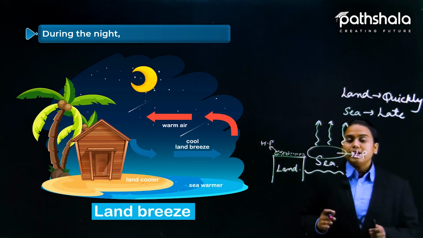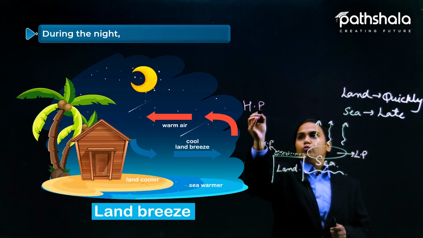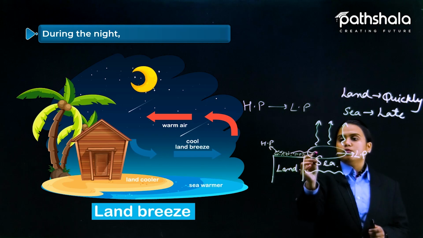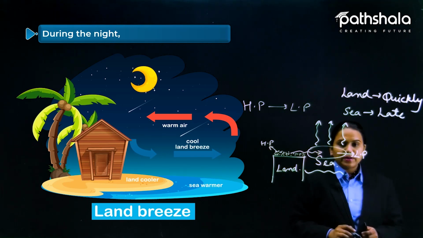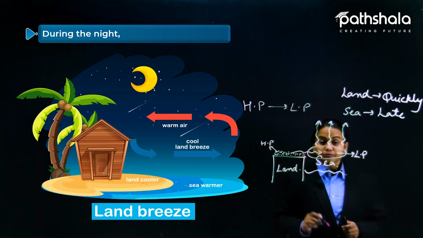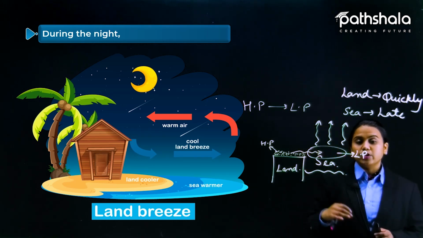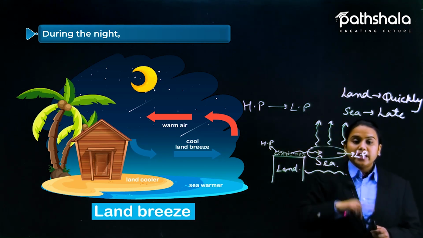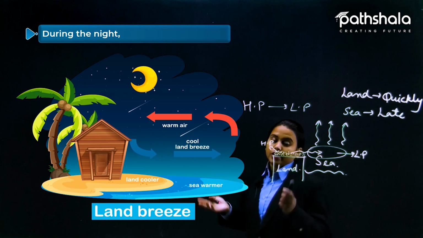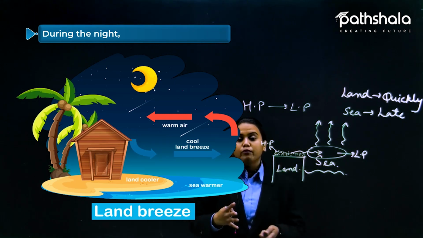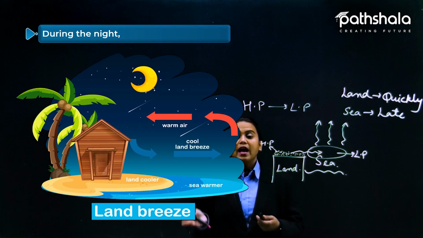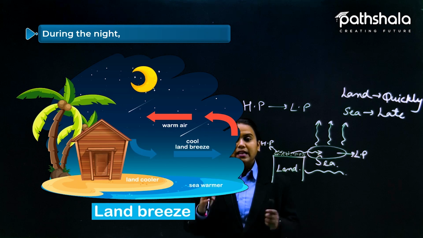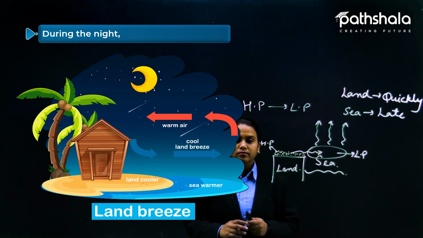Again, from where to where is air going to move? Air is going to move from high pressure to low pressure. Now the air from here will move to this place, that is high pressure to low pressure. So that is why we say that during night the land breeze will happen, but during the day, a sea breeze. During day the breeze will come from the sea towards the land, and during night the breeze will come from the land towards the sea. That is why it is known as land breeze.